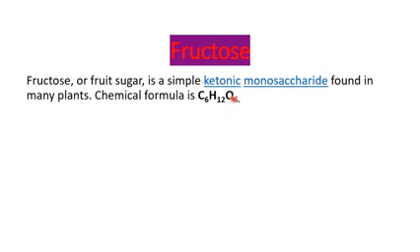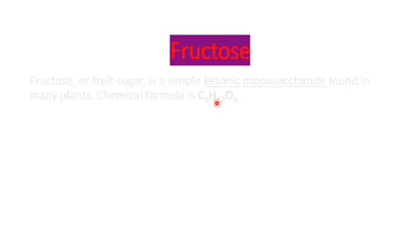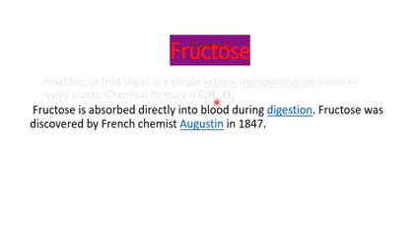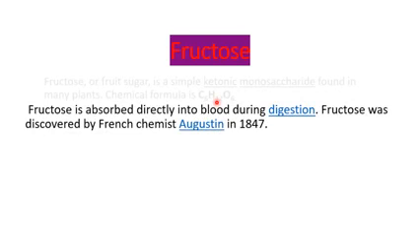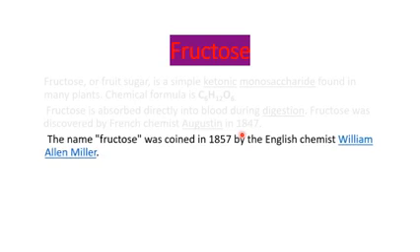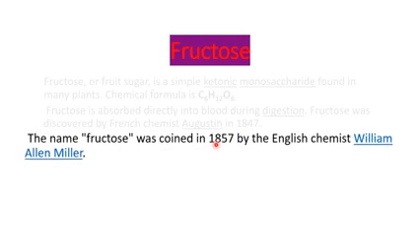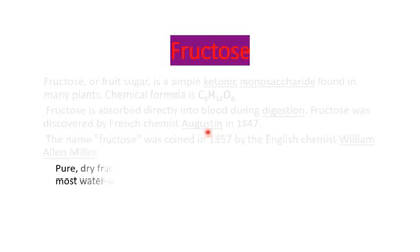Its formula is C6H12O6, same as that of glucose. Fructose and glucose have the same molecular formula. Fructose is absorbed into the blood directly during digestion, and is the easiest to absorb, which gives instant energy. It was discovered by Augustin in the year 1847. The name fructose was coined in 1857 by the English chemist William Allen Miller, who first gave the name fructose.